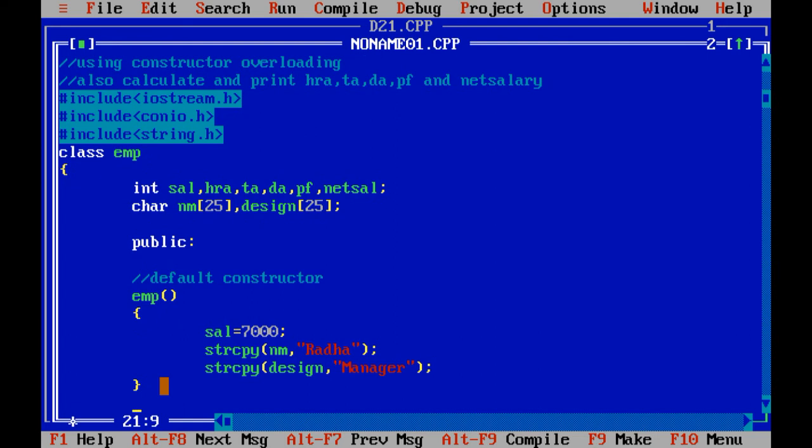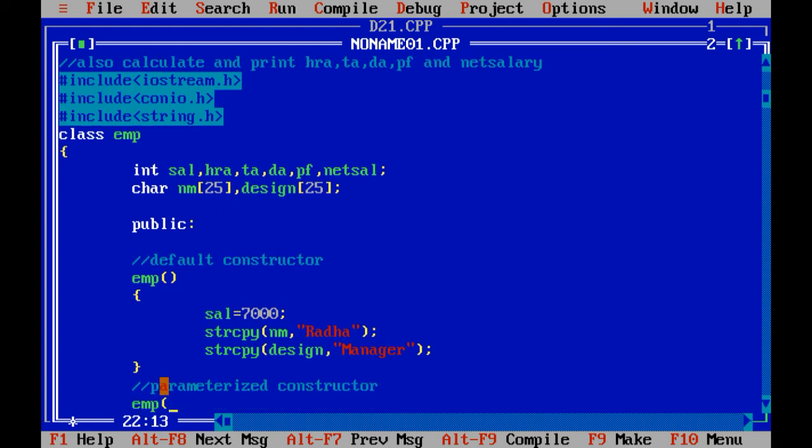Now again I am going to create a parameterized constructor, because we have used the concept of constructor overloading. Employee, integer salary1, character pointer nm1 and character pointer designation1.